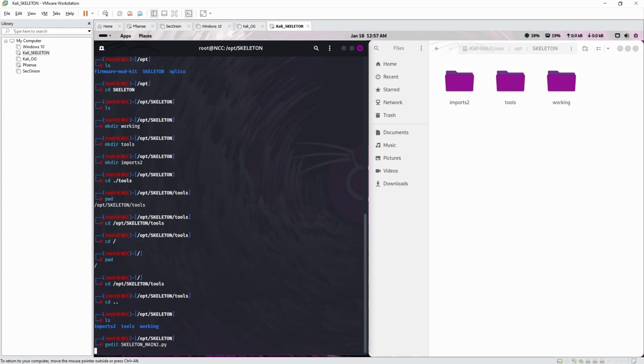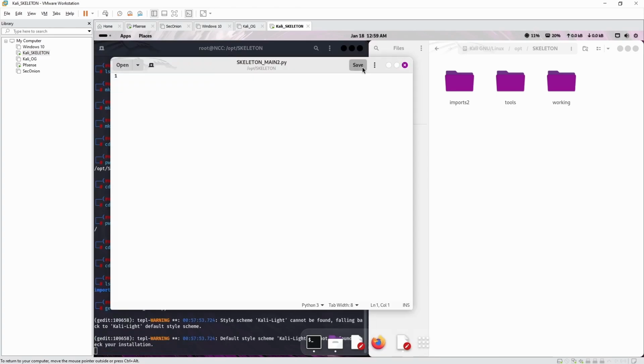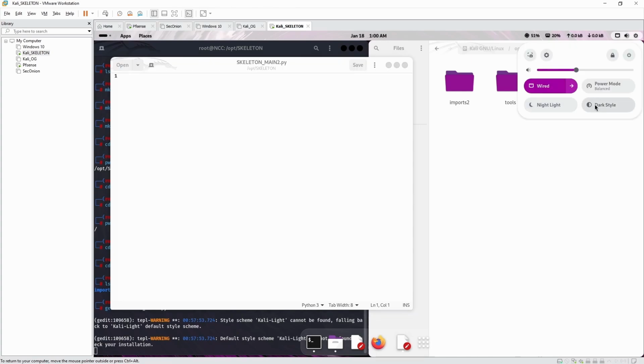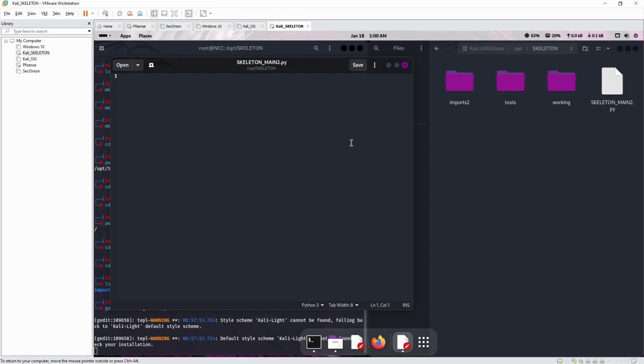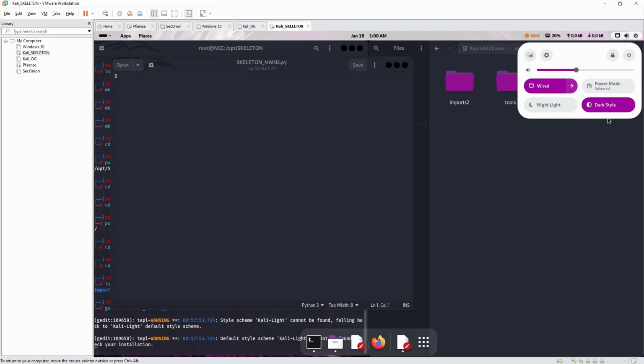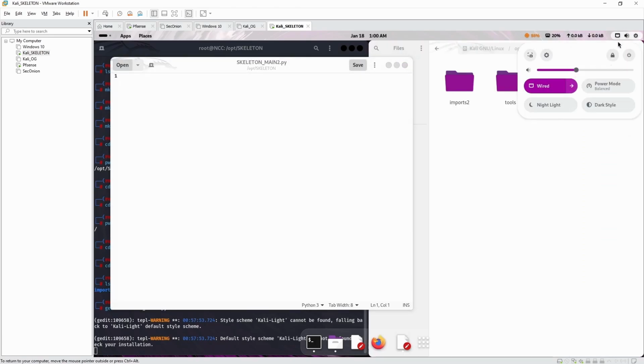main2.py. Press enter, it will create the actual file. Control S will save as well, it's the little shortcut over here. Oh, here you go, Python 3 at the bottom. Cool. Over here, what if we go to dark style? Here we go, that's way better. It's too bright to have a light style. Make sure you give yourself a favor and change it to dark style. Just like that.